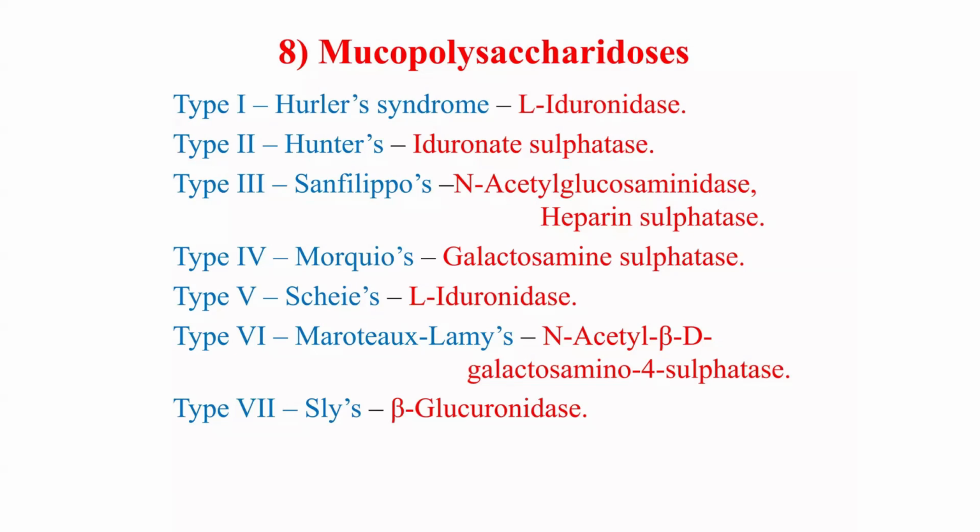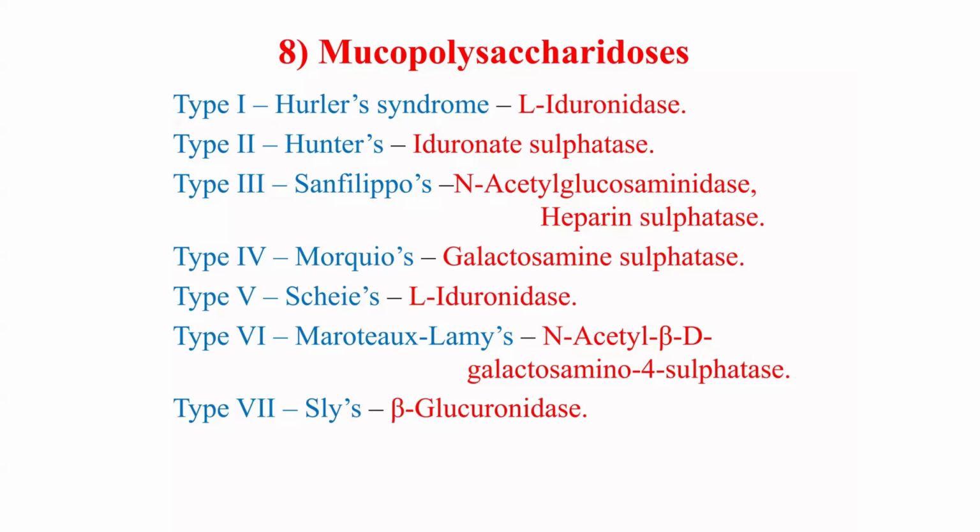Mucopolysaccharides are usually heteropolysaccharides, that is, sugars that have different repeating units. We have homopolysaccharides and heteropolysaccharides. Homopolysaccharides are sugars that have the same repeating unit, but mucopolysaccharides are sugars that have different repeating units. Okay. And deficiency of the utilization or processing of those sugars leads to a disease called mucopolysaccharidosis.